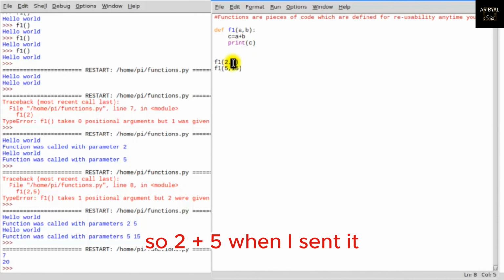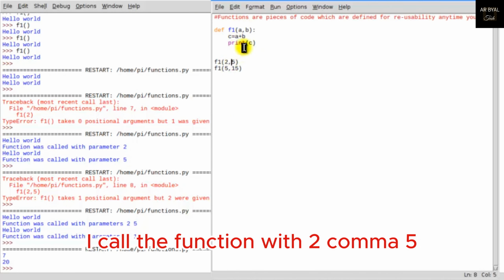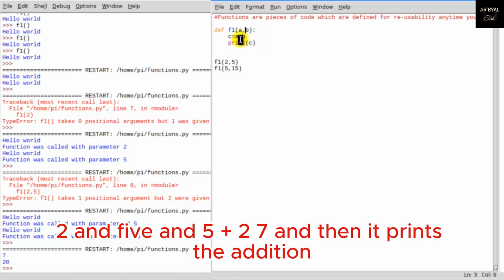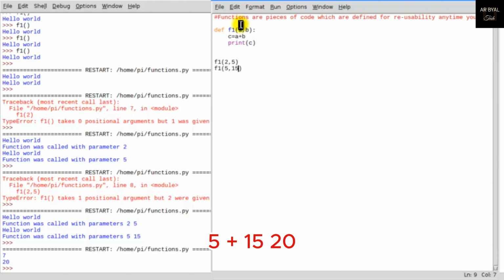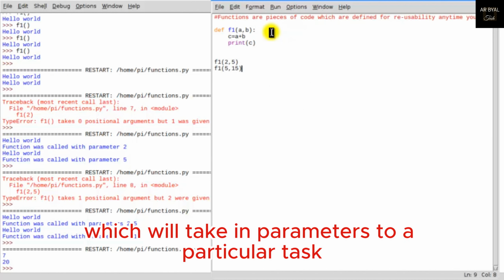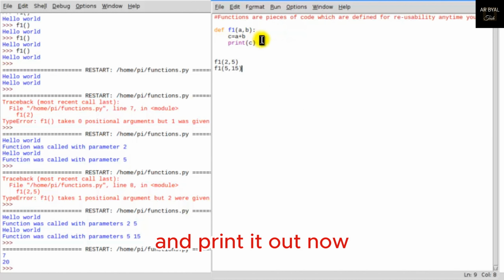So 2 plus 5, when I sent it, I call the function with 2, 5. So this function adds these two numbers, 2 and 5. And 5 plus 2, 7, and then it prints the addition. 5 plus 15, 20. It prints 20, right? So you have functions which will take in parameters, do a particular task, and print it out.